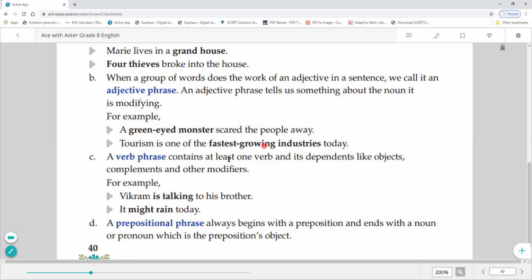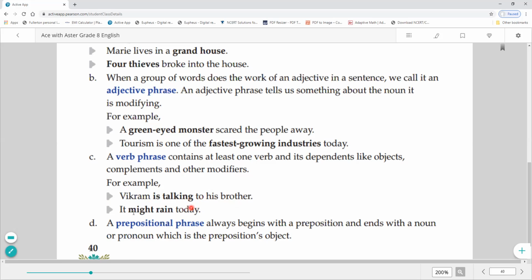Next is the verb phrase. Okay, so a verb phrase contains at least one verb and its dependents like object, complements and other modifiers. Okay, so it will contain a verb, and along with that we can also get dependents, means helping verbs. As object and complement, other modifiers can also be found. In modifiers we can include the modals. Okay, so here for example, Vikram is talking to his brother. So is talking is a verb phrase. Okay. Here talking is a main verb and is is a helping verb.